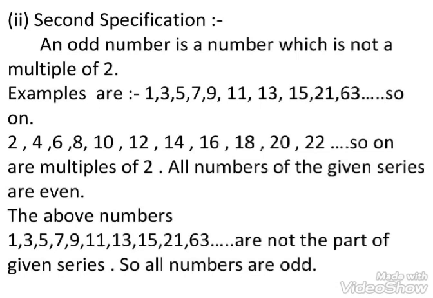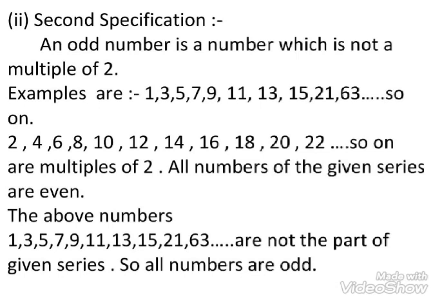Examples are 1, 3, 5, 7, 9, 11, 13, 15, 21, 63, so on. 2, 4, 6, 8, 10, 12, 14, 16, 18, 20, 22, so on are multiples of 2.